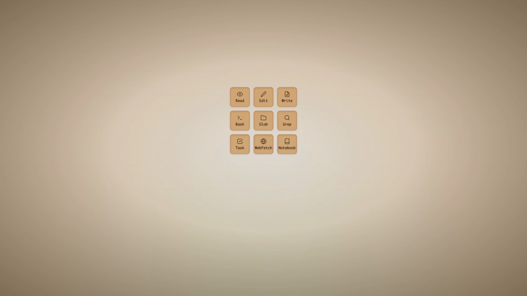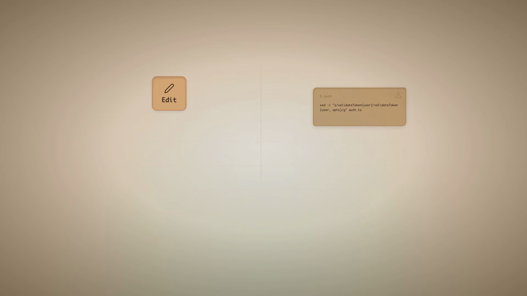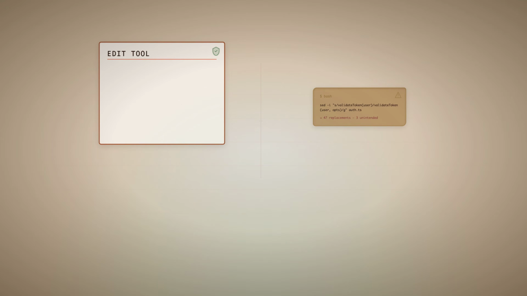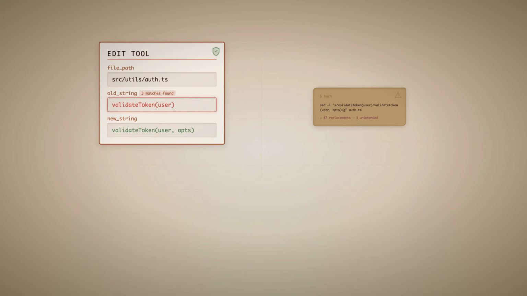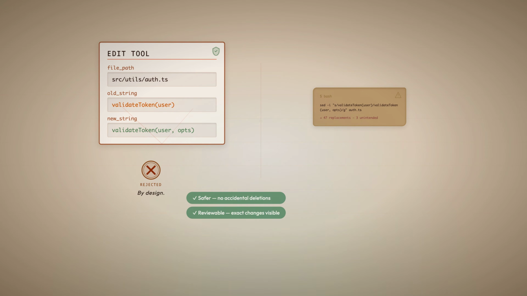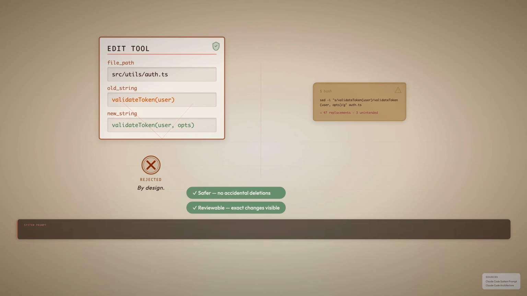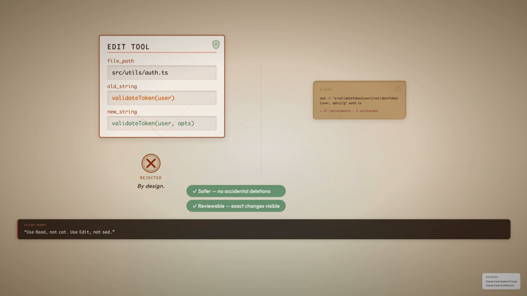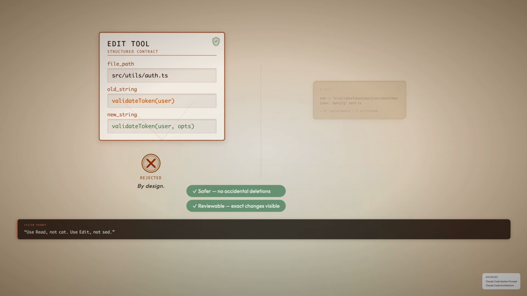Configuration tells the agent what to do, but how does it act on the world? Nine categories of built-in tools and one critical design choice: dedicated tools instead of raw bash. The edit tool takes exactly 3 parameters: file path, old string, new string. If the old string isn't unique, the edit fails, by design. Safer, no accidental deletions. More reviewable, you see exactly what changes. The system prompt enforces it: use Read, not cat; use Edit, not sed. Each tool call is a structured contract.